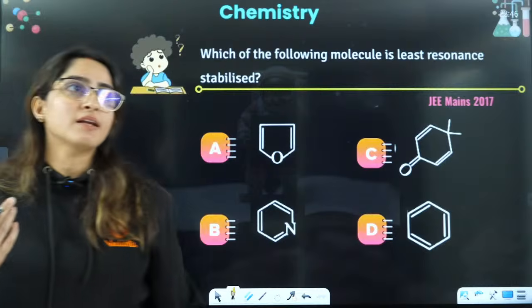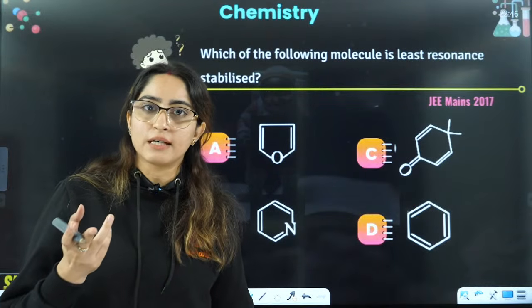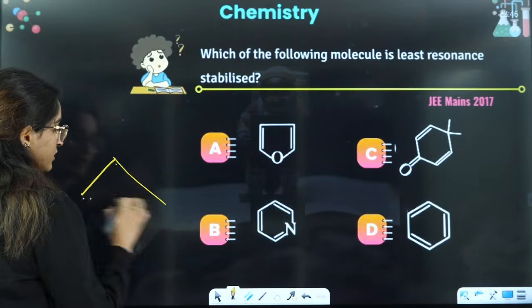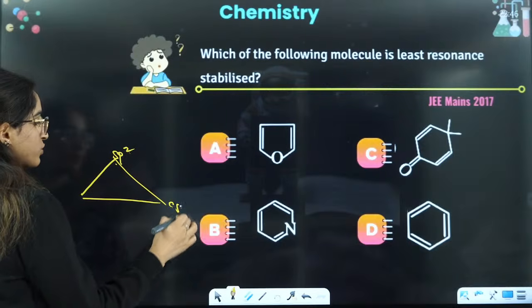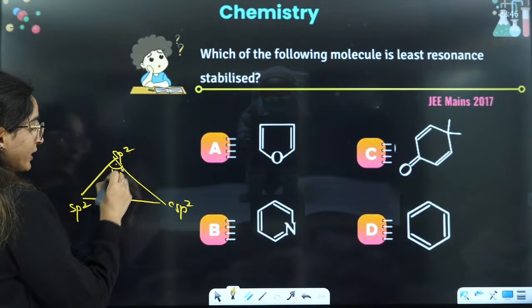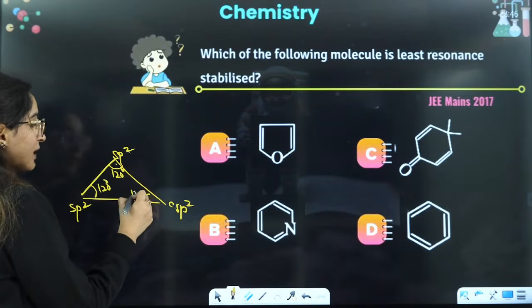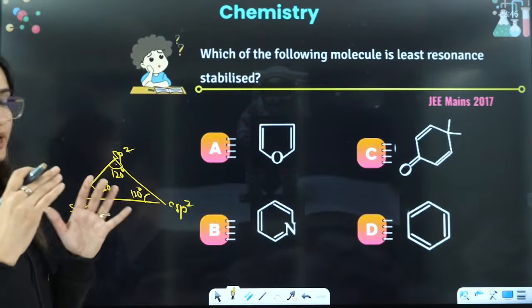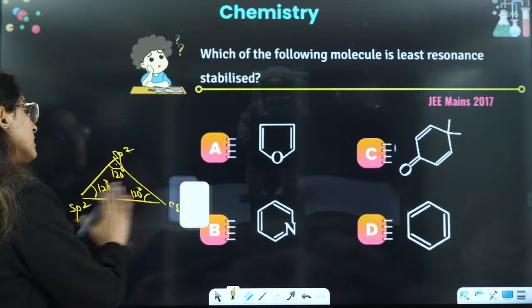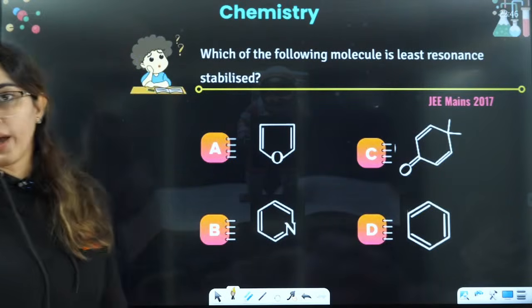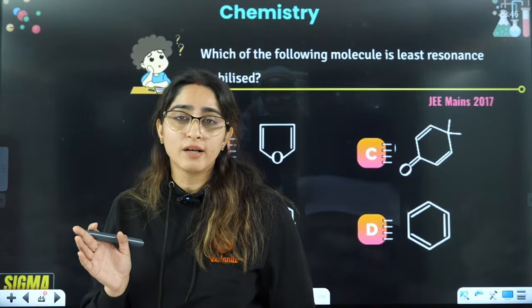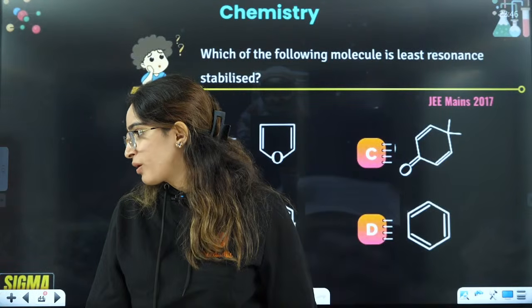You can say angle strain is like orbitals are repelling each other, right? See, the simple thing is, this is a cyclopropyl ring, so this should be sp2, this should be sp2, this should be sp2. They should exist in one plane, so they should have 120-degree angles between each of them. But that is very difficult to achieve, a 120-degree angle in this case. That is why angle strain occurs, right? And that is the reason the bond breaks, okay? That's a different kind of resonance. That is not happening because of a double bond, right?